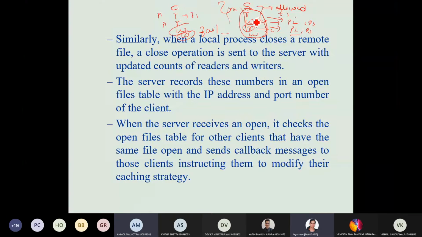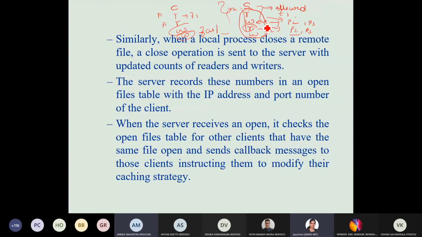Okay, ma'am. So you are saying that the data is deleted at that point of time so that the new data that is available can be used, right? But ma'am, what if the same data is retained and further modifications are made?